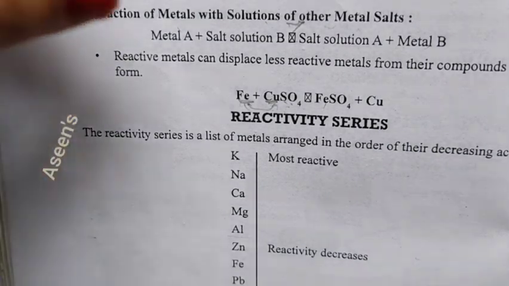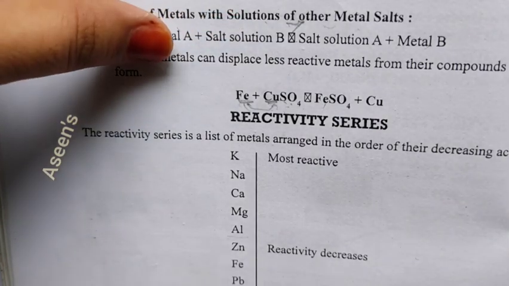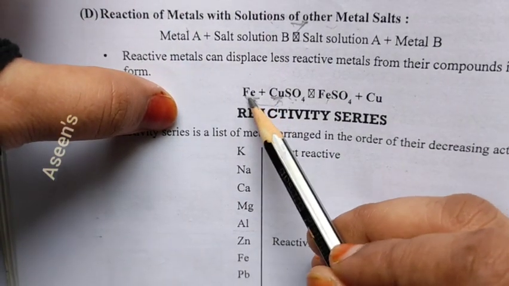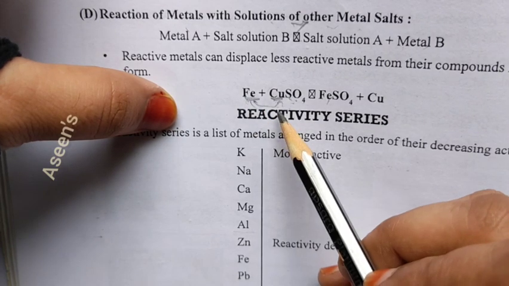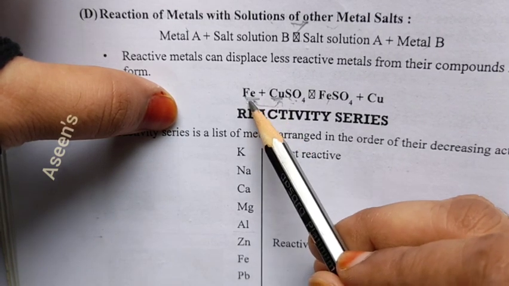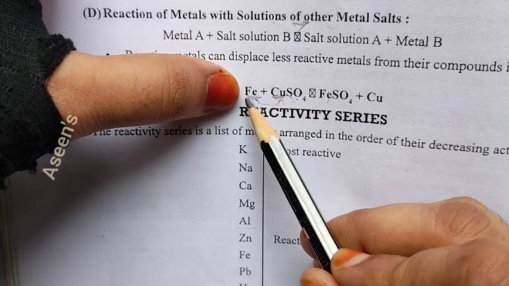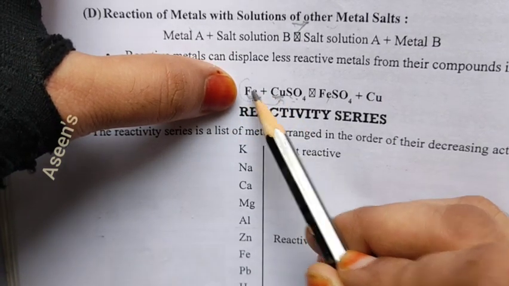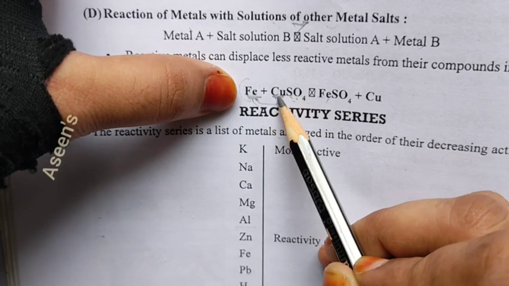So what happens here is a more reactive metal will actually displace the less reactive metal. Compared to iron and copper, iron is more reactive. If we are checking the reaction strength of iron and copper, iron is stronger in reacting than copper.